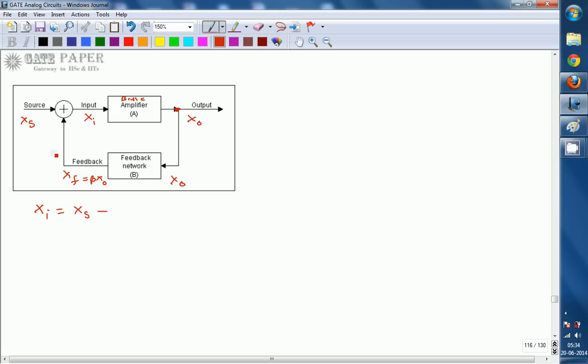You can either add this feedback signal to the source or subtract it from the source. If you write xs minus xf, this is negative feedback. If the effective input signal increases by adding the feedback signal, this is positive feedback. Negative feedback is used in amplifiers, whereas positive feedback is used in oscillators. Now we are dealing with amplifiers.